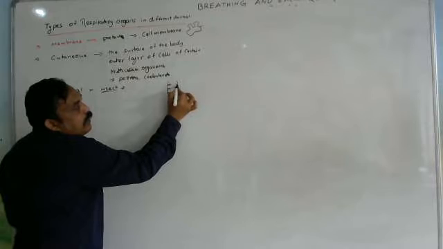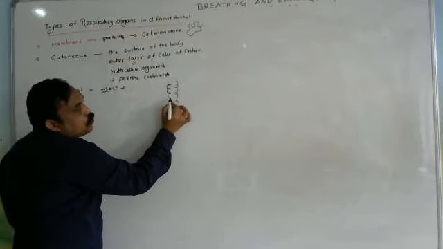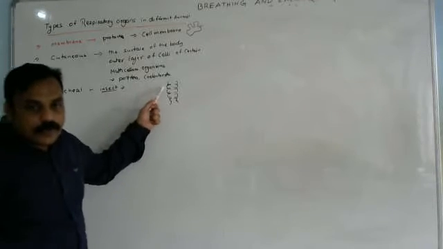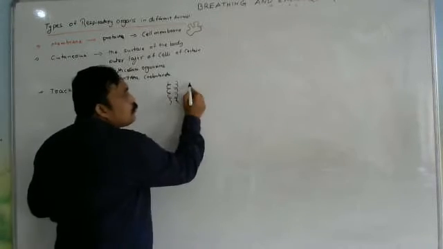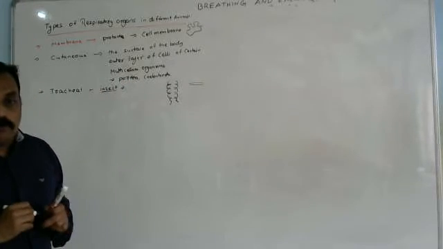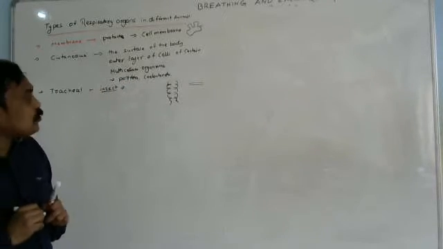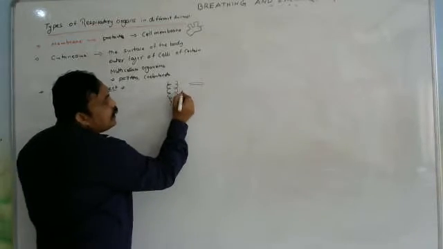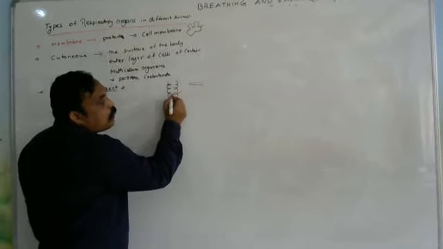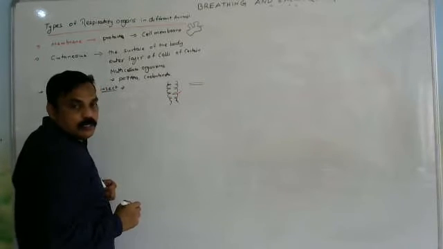Trachea means tube-like structures or channels. I have drawn it here: just a tube-like structure which directly enters into the body parts, directly sending air, directly sending oxygen into the body.